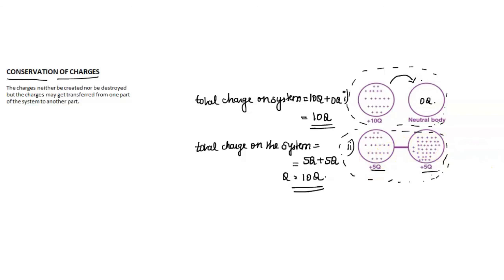This is the second property of charges. Next, moving on to the third property, that is quantization of charge. The charge on the electron is a constant value, that is, always equal to 1.6 into 10 to the power minus 19 coulomb. Since the body cannot lose or gain a fraction of an electron, the charge on the body must be an integral multiple of electron charge.